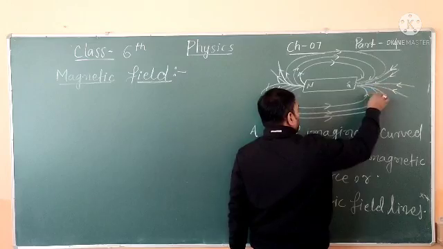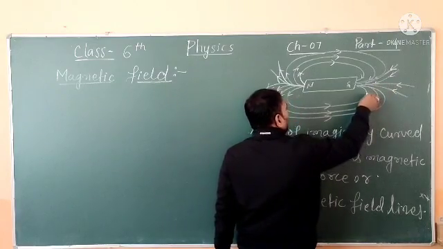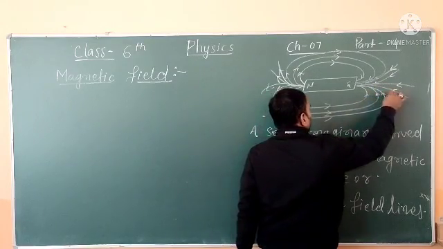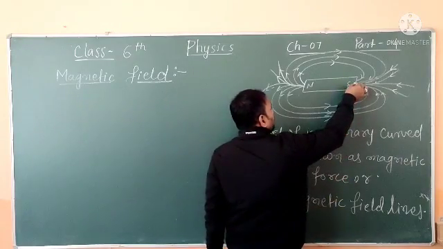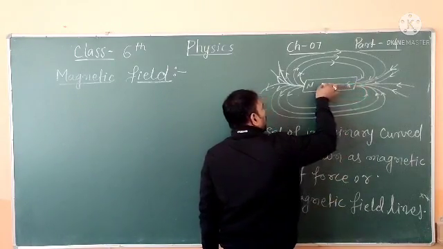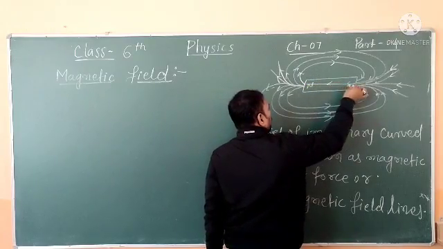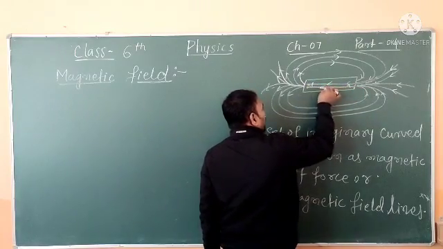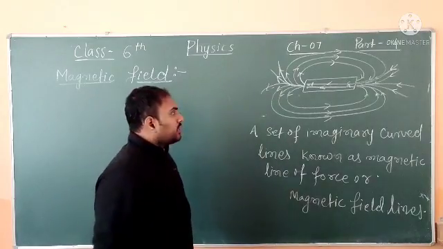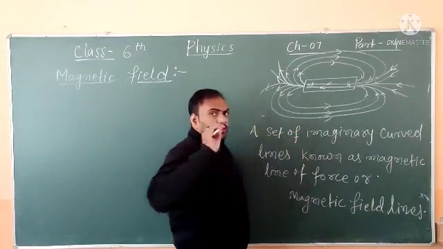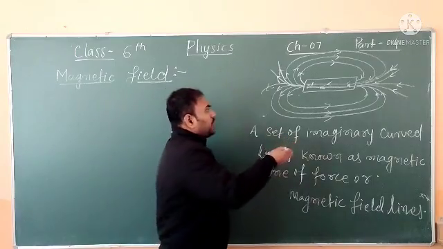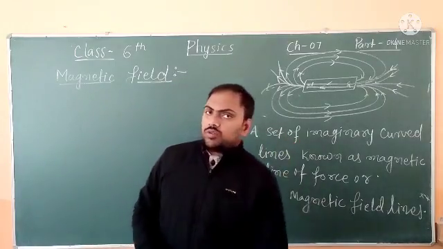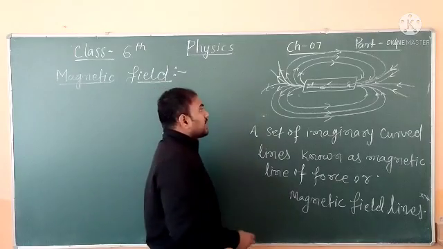Outside the magnet, but inside the magnet they always move from south to north. So I hope you get the first property: magnetic field lines always emerge from the north pole and end at the south pole. That is the first property. Okay, second property.